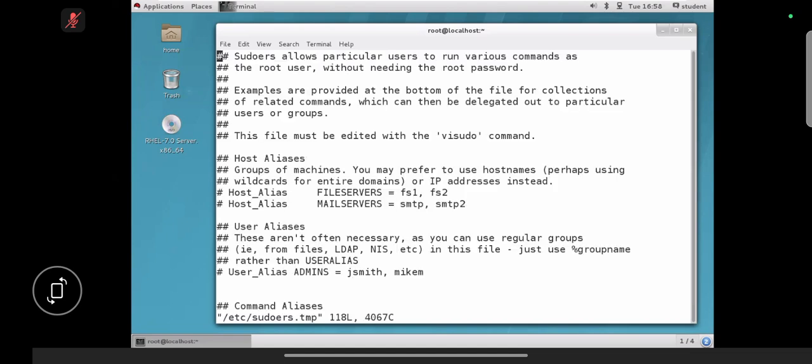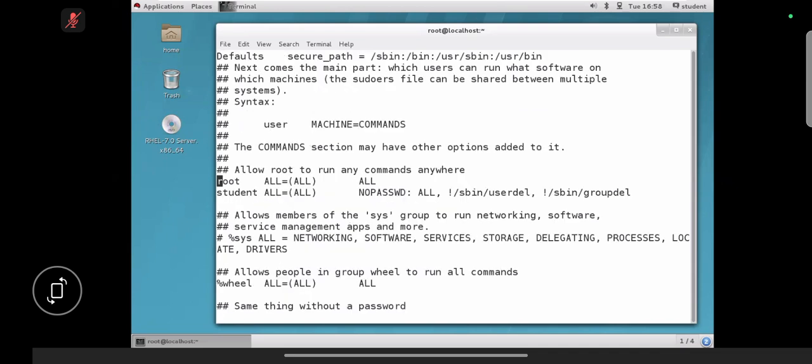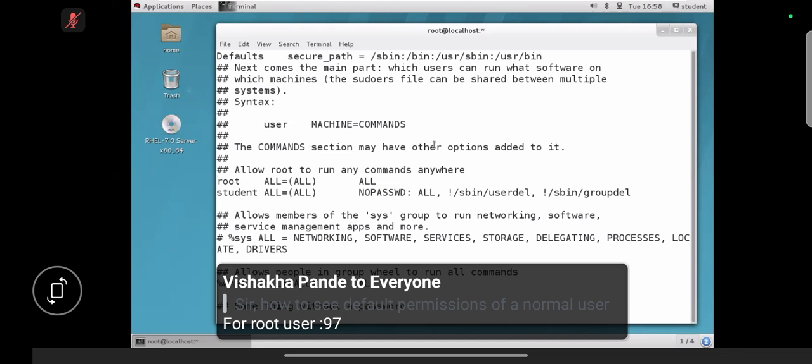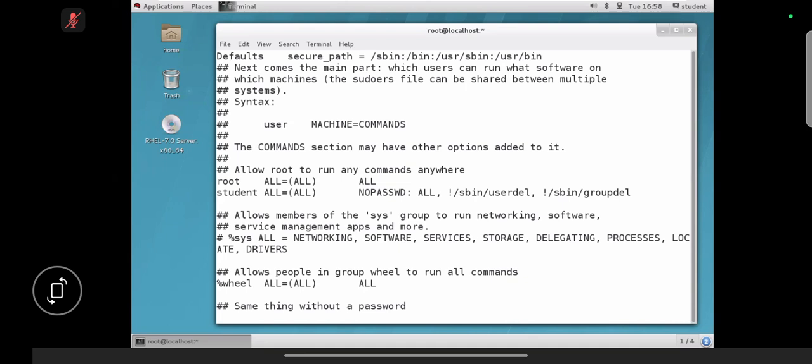visudo, right? Go to line number 97. Go to line number 97, right? Now what I am doing is trying to create one alias name. Alias name. Got it, guys? With the help of an alias name, we are trying to provide the permission. It's one kind of variable. An alias name is one kind of variable.